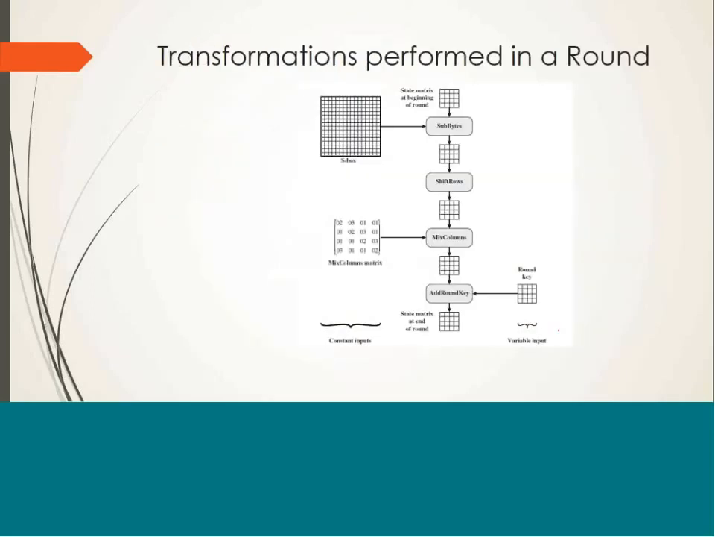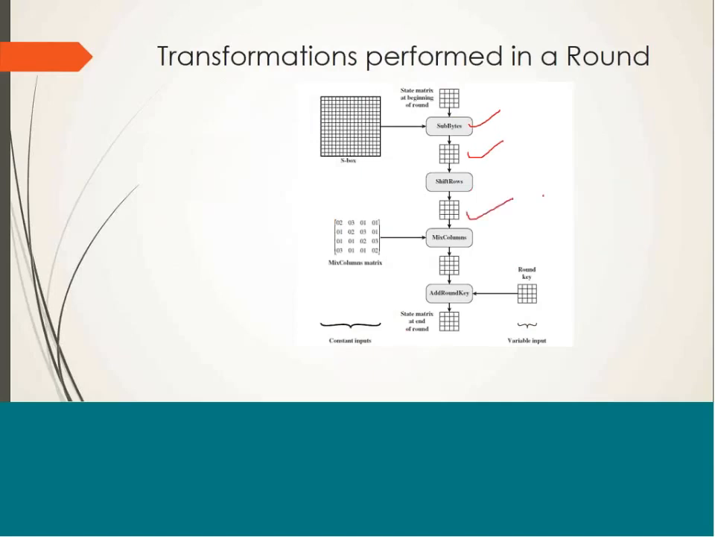So this is a summarization of all transformations performed in a round. In the first step, we performed substitution byte, which is nothing but a table lookup operation. We have replaced each byte in the state matrix with the corresponding entry in the S box table. Then we got a new state matrix. That new state matrix is given as input to the shift rows operation, where we perform circular left shift on the rows with different positions.